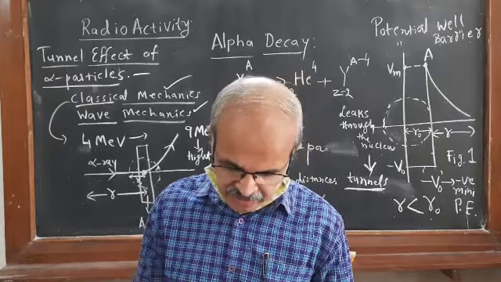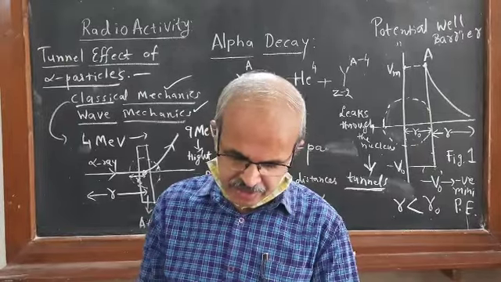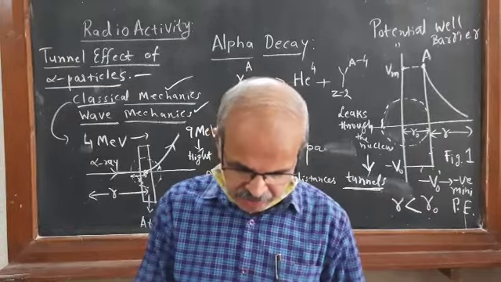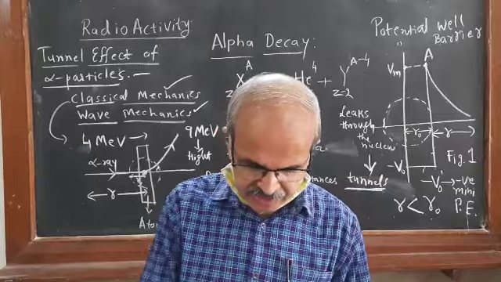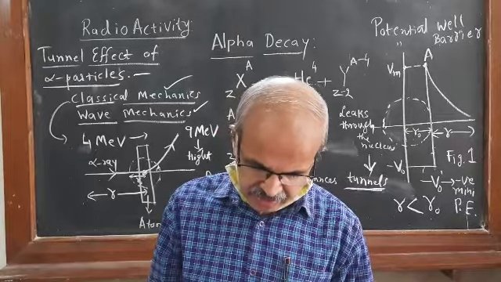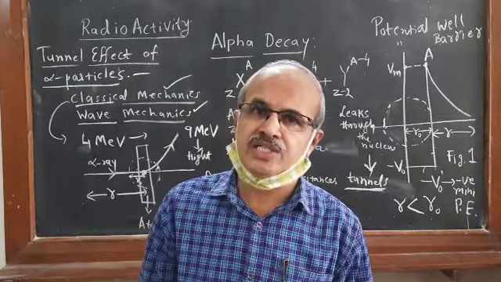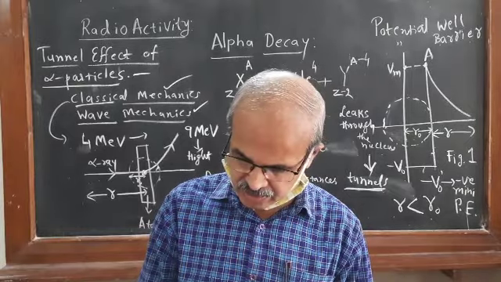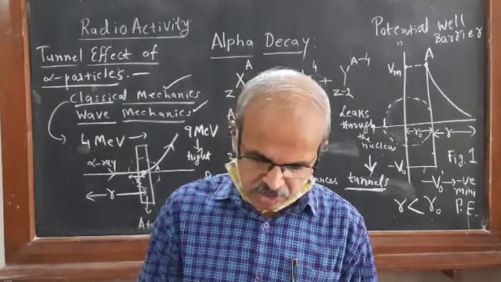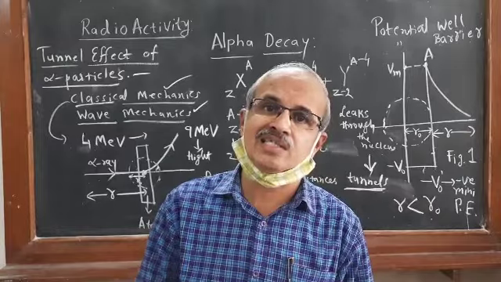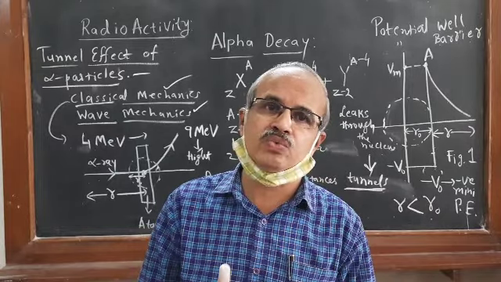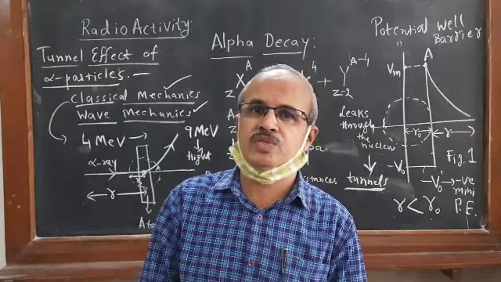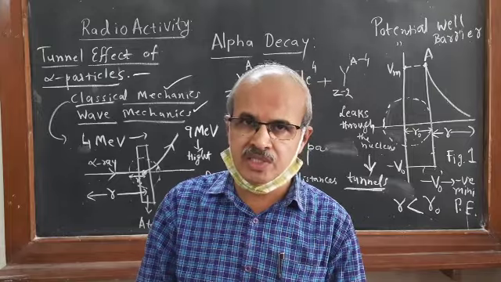So like this we have studied the theory. Then we have to study a little bit about velocity of particle, range of particles, and the Geiger-Nuttall law of relation in this case of alpha decay. This portion I will take in the next class, but in this class you might have understood what this alpha decay process is, and why alpha decay takes place.